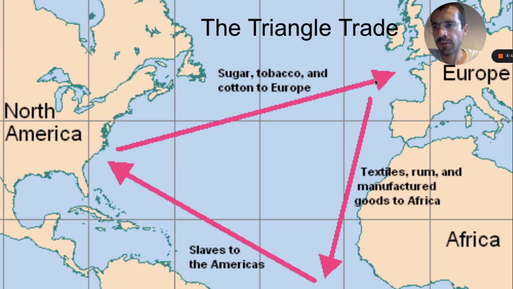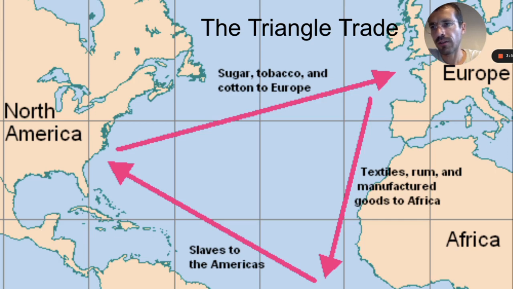In England, those raw materials were processed and turned into manufactured goods like tobacco for pipes or rum, which is made of sugar. Then, those manufactured goods were sent to the third stop in West Africa, where they were traded for slaves. Here in West Africa, African slave traders sold other Africans to European slave traders. The slaves were men or women from other tribes who had been captured in raids or in warfare.